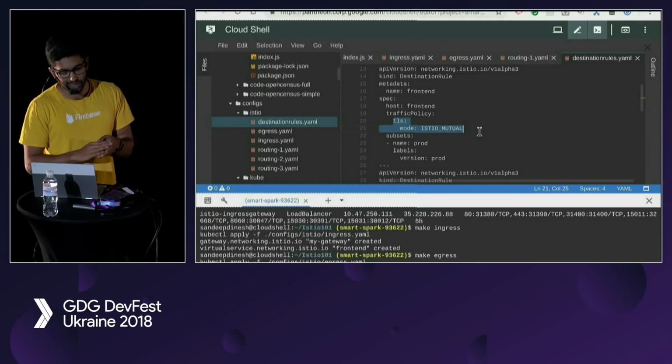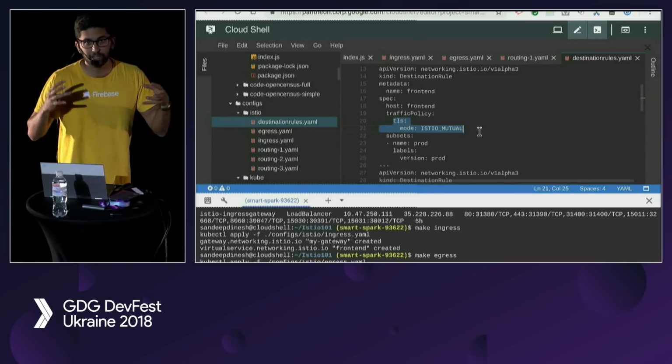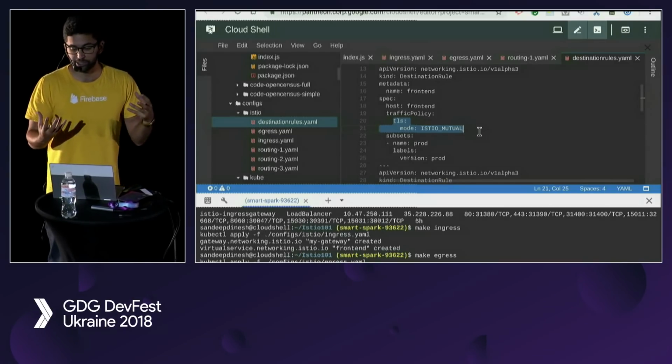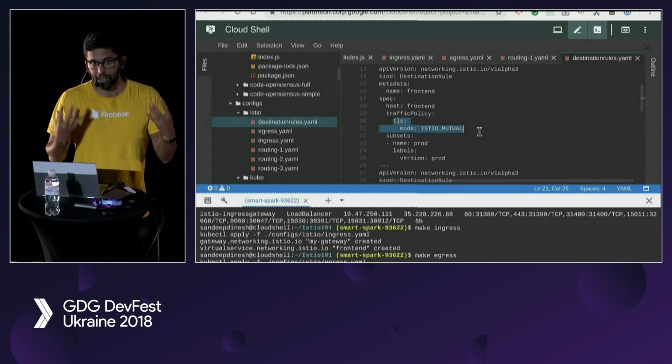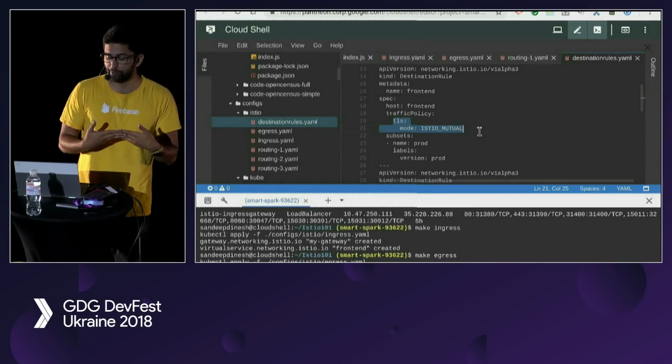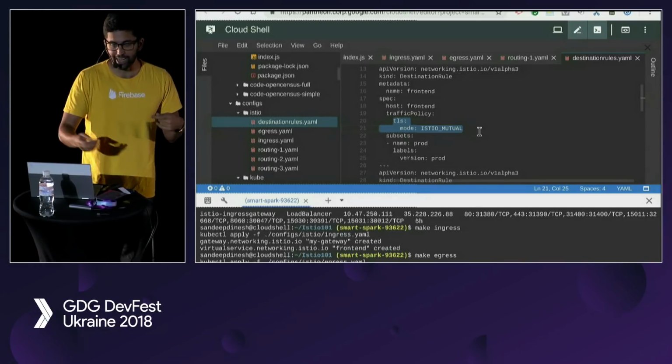But this traffic policy is actually super, super important. What this will do is automatically create TLS certs. Istio will do that for you. And it'll only allow valid applications to talk to your application, right? So if someone hacks into your cluster, they actually won't be able to access your service without a valid cert, right? And you can actually lock this down even further. You can say only these two microservices can communicate, any other microservice cannot.